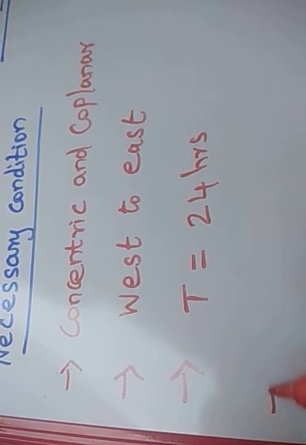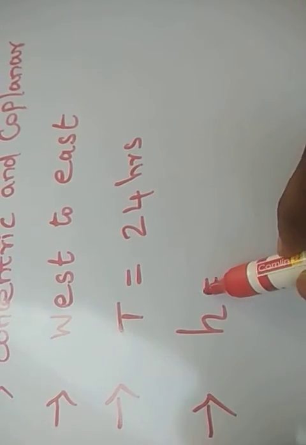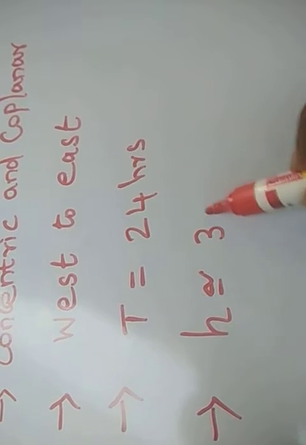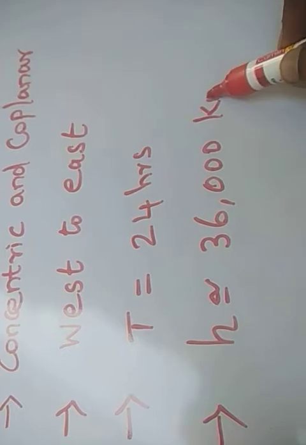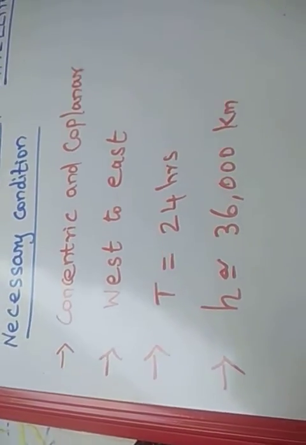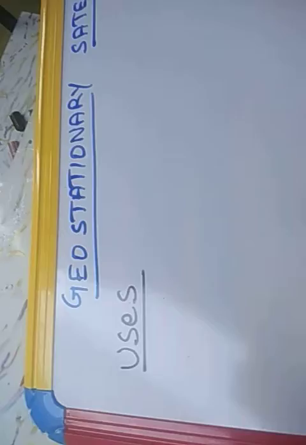Then the last one is the height, which we already saw. What height do we have to launch at? It should be launched at approximately 36,000 kilometers from the Earth's surface. So these are all the basic necessary conditions for launching a geostationary satellite.